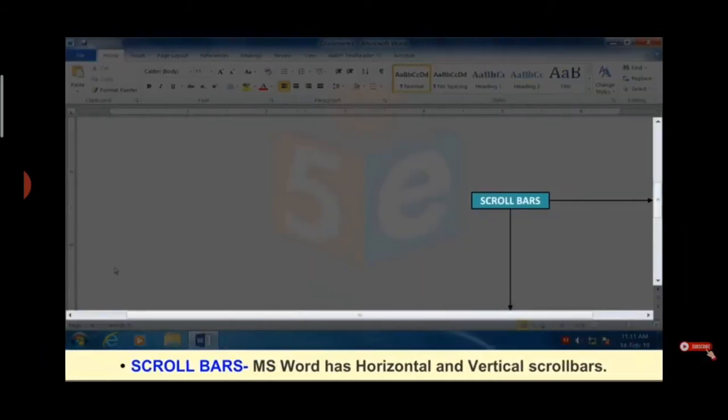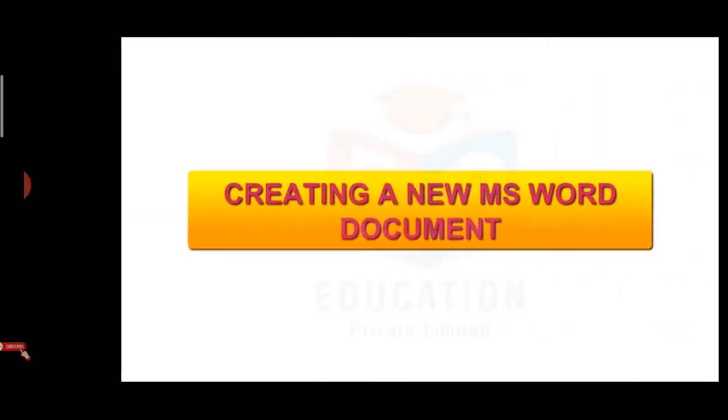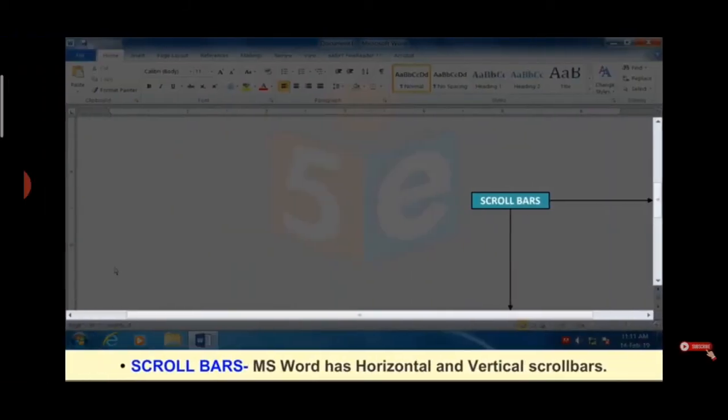Now there are two scroll bars present in MS Word 2010. The first one is the vertical scroll bar and the other is the horizontal scroll bar. The vertical scroll bar is used to move your page up and down, and the horizontal scroll bar is used to move your page left and right.